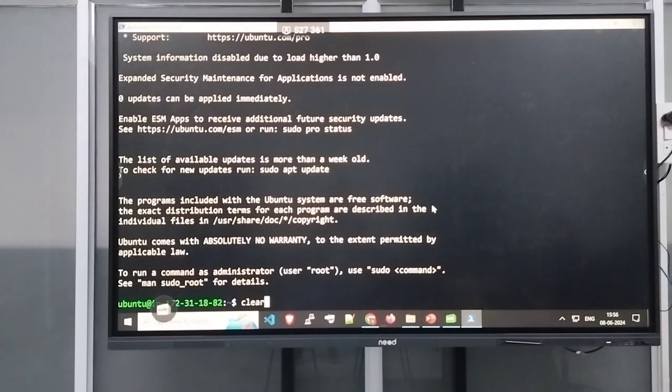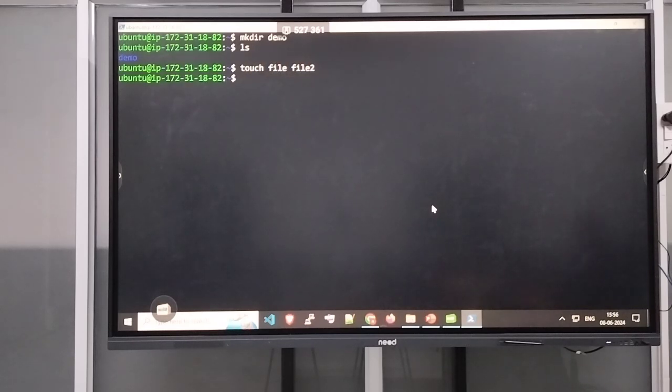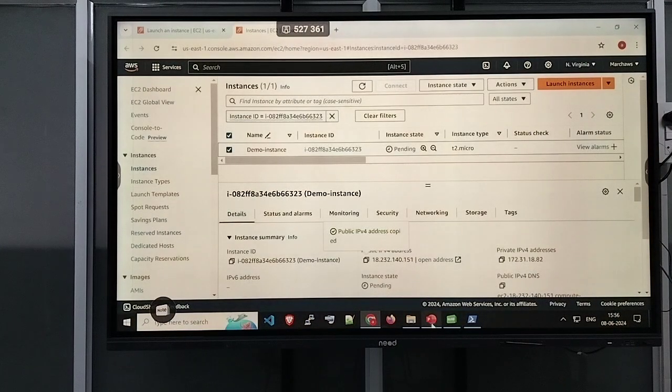So see, this is our EC2 instance. As per our requirement, we can create n number of folders. We can also create n number of files. So thank you everyone for your patience for this video. Bye bye.